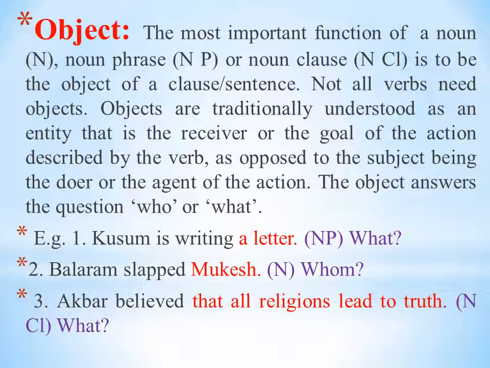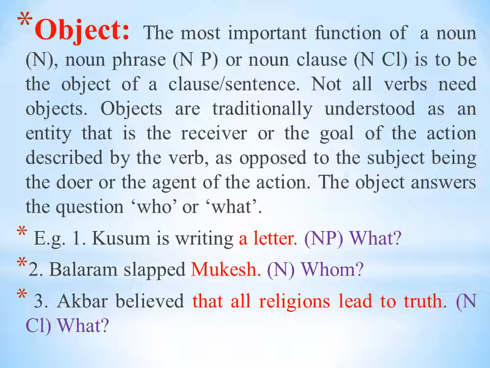Now, here when we ask the question to the subject who or what, then we get the answer object. But we should notice that here all verbs do not need objects. For example, here there are given some examples of objects in red: a letter, Mukesh, that all religions lead to truth.